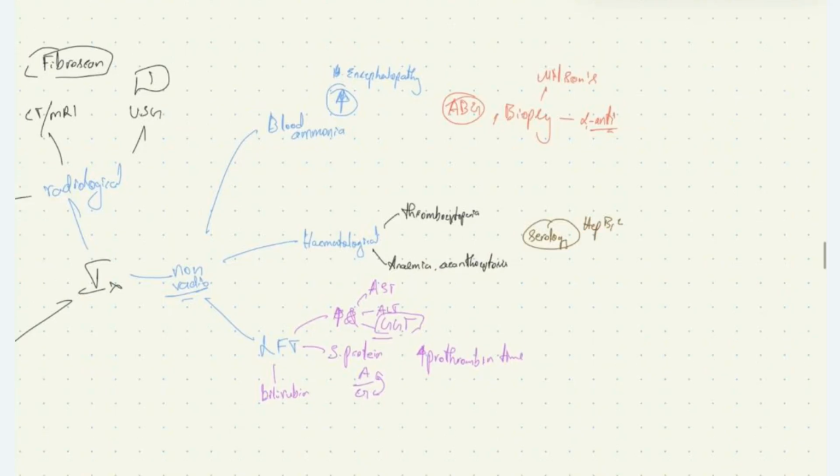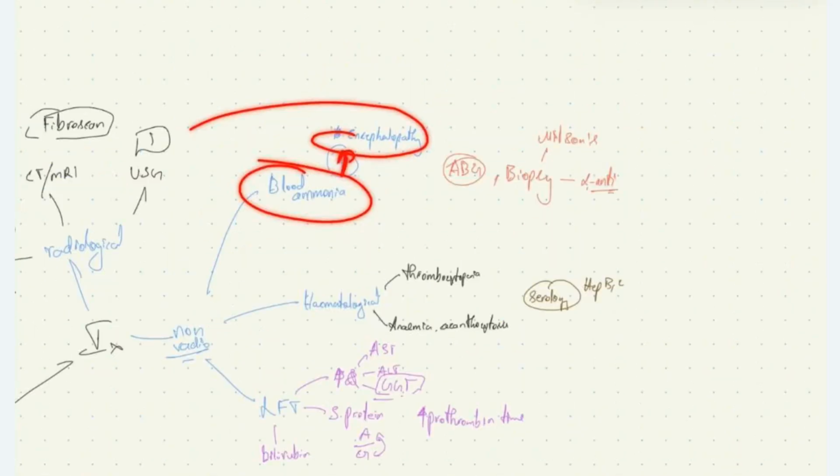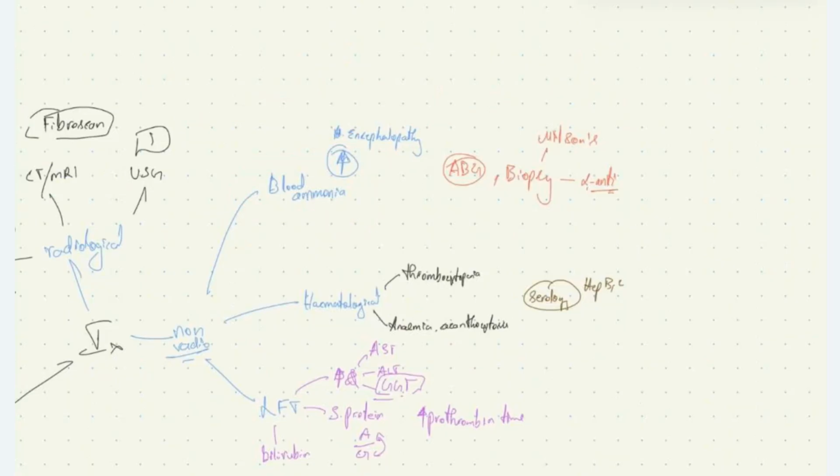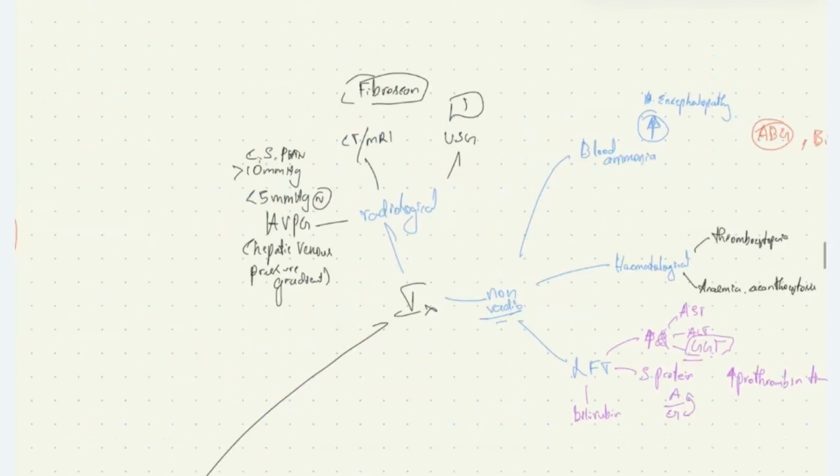We can do ABG, arterial blood gas, in case of patients having hepatopulmonary syndrome. The arterial blood gas level will be impaired. We'll do liver biopsy if the patient has Wilson's disease and alpha-1 antitrypsin deficiency. In Wilson's disease, the liver biopsy is confirmative of the condition. The radiological examination like USG can be done, where increased echogenicity is seen in initial cases like steatohepatitis. The fibrotic nodules along with impaired vasculature of the liver can be seen on ultrasound.